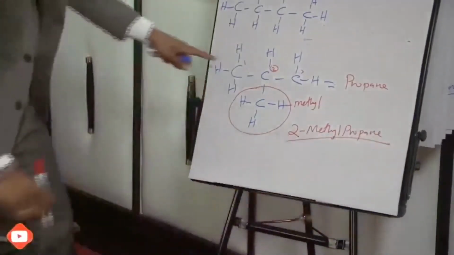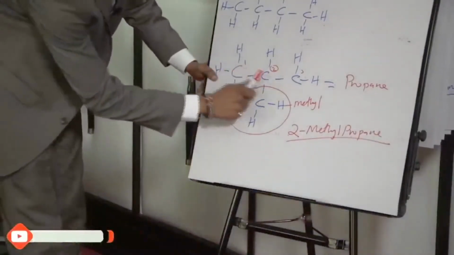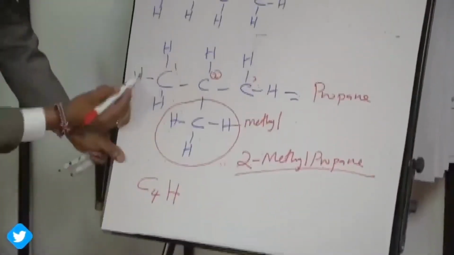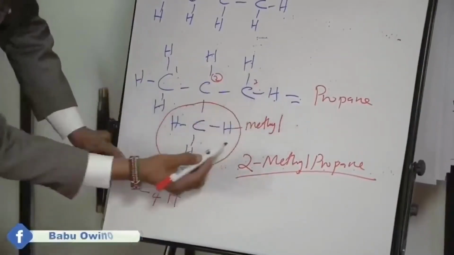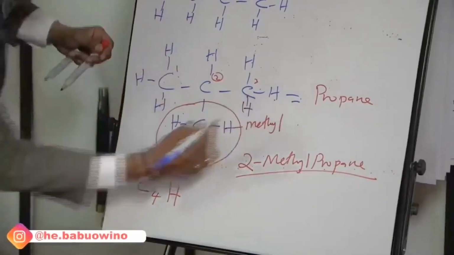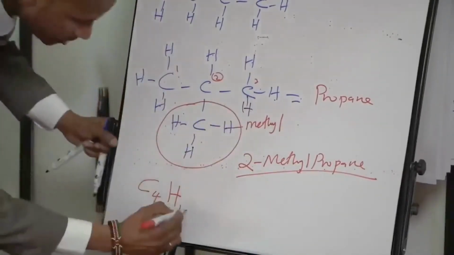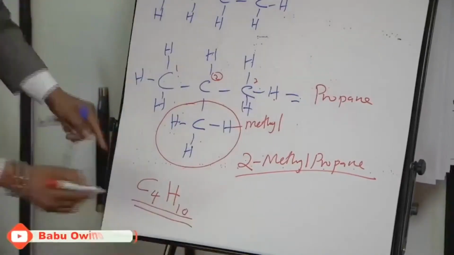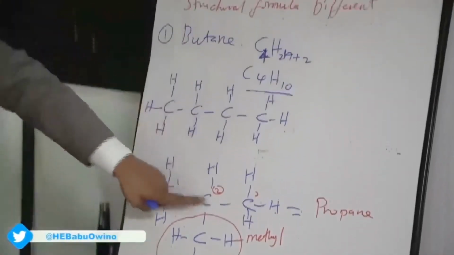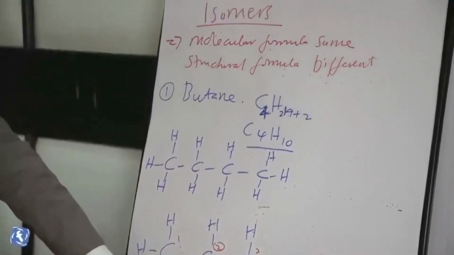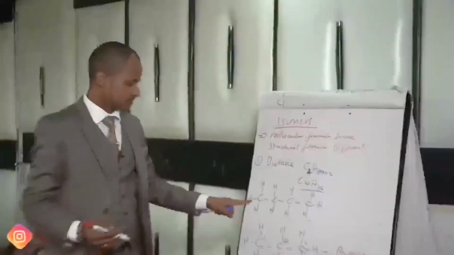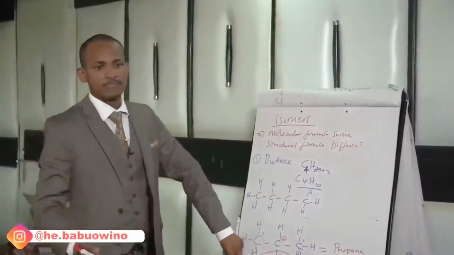As you can see, class, this structure also has 1, 2, 3, 4 carbons. The C are 4. The H are 1, 2, 3, 4, 5, 6, 7, 8, 9. There's 1 here, sorry, I didn't close it well. 10. H10. So you can see C4H10, C4H10, they are the same. But you can see this structure for C4H10 and this structure for C4H10, they are different. So that's called an isomer of butane. Butane has 2 isomers, this and this. We can do for pentane.